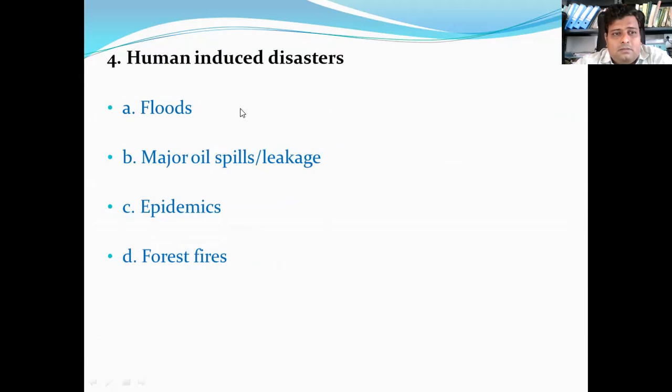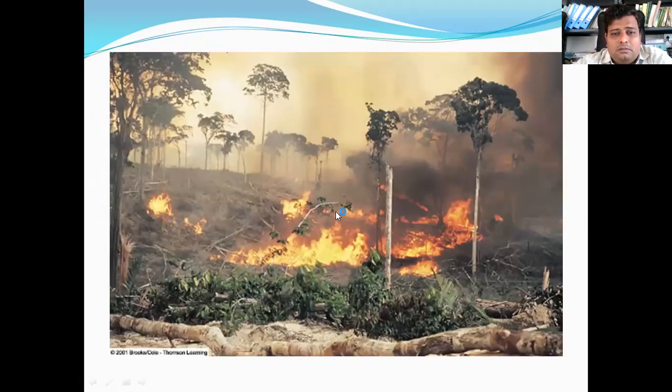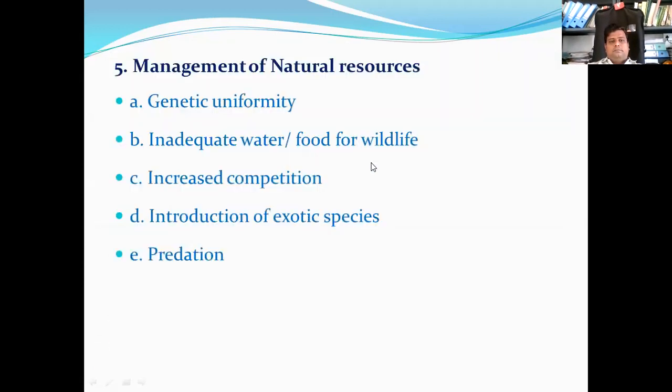There are also some natural causes, like floods that occur. We already discussed the oil spill. Epidemics or forest fires also cause the loss of biodiversity. Here is an image that shows a forest fire that has occurred. In the management of natural resources, genetic uniformity also affects the loss of biodiversity.